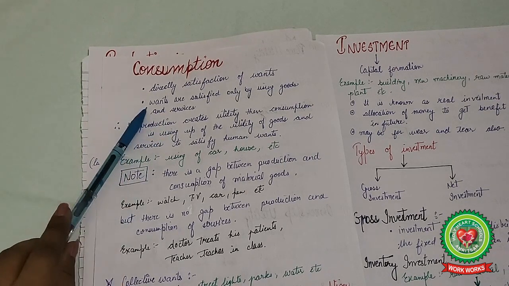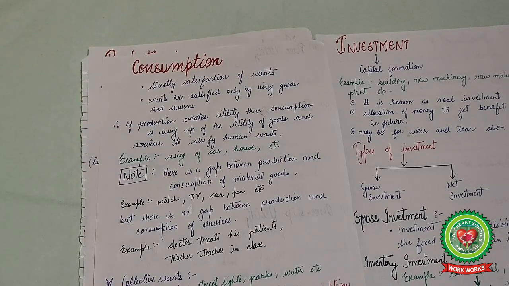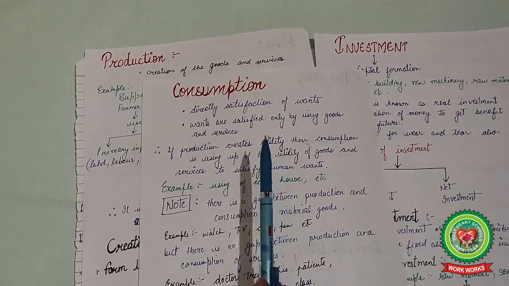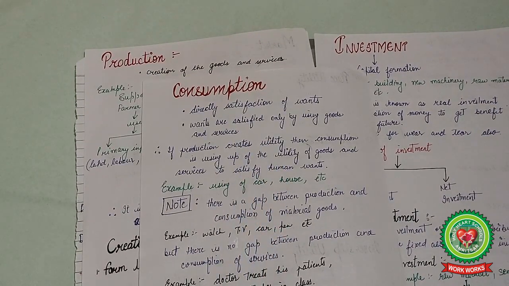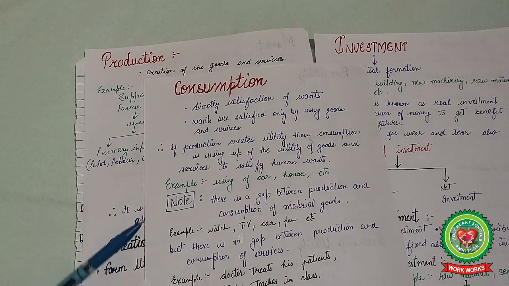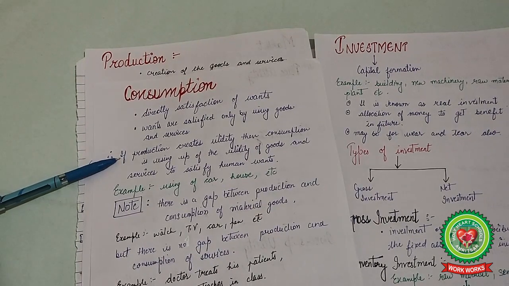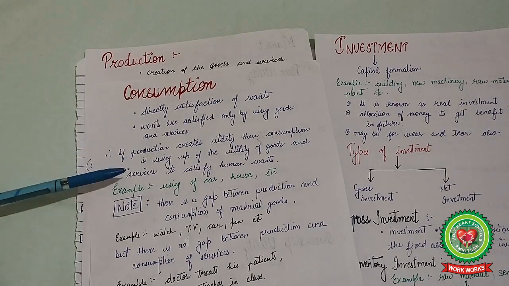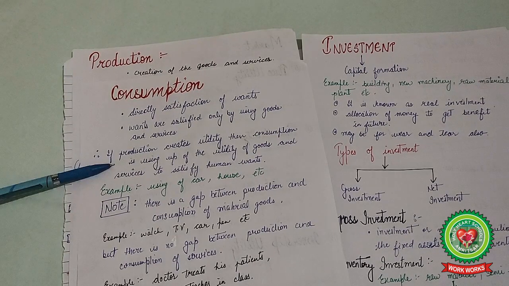When goods and services are purchased and then consumed, this is known as consumption. So consumption includes the created utility, meaning the utility that production creates is used up in consumption.